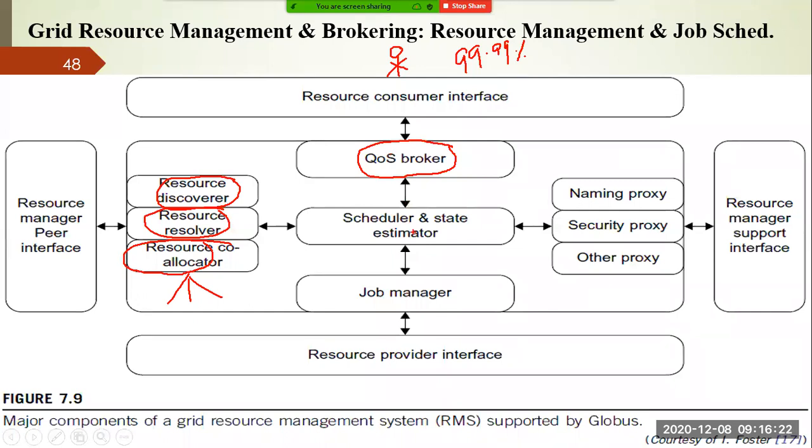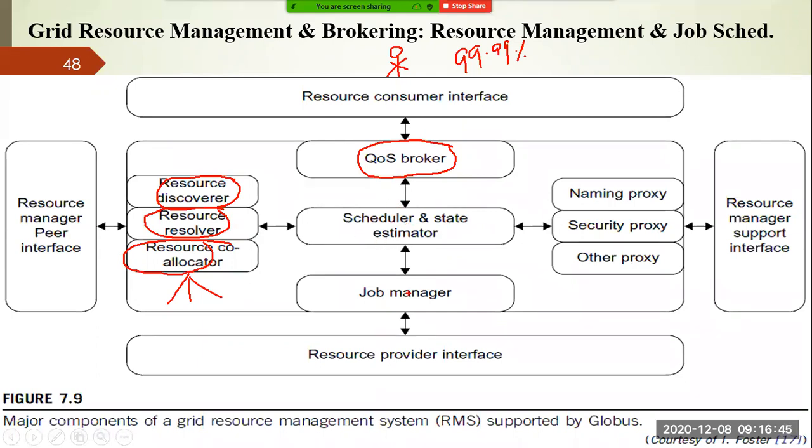That is the responsibility of the QoS broker. And the scheduler and state estimator is there. It is dispatching the request to a particular RMS, right? Or it is estimating where a particular client's resources are, whether it is in the submission phase, the assignment phase, or the results processing phase. That is the responsibility of this one.